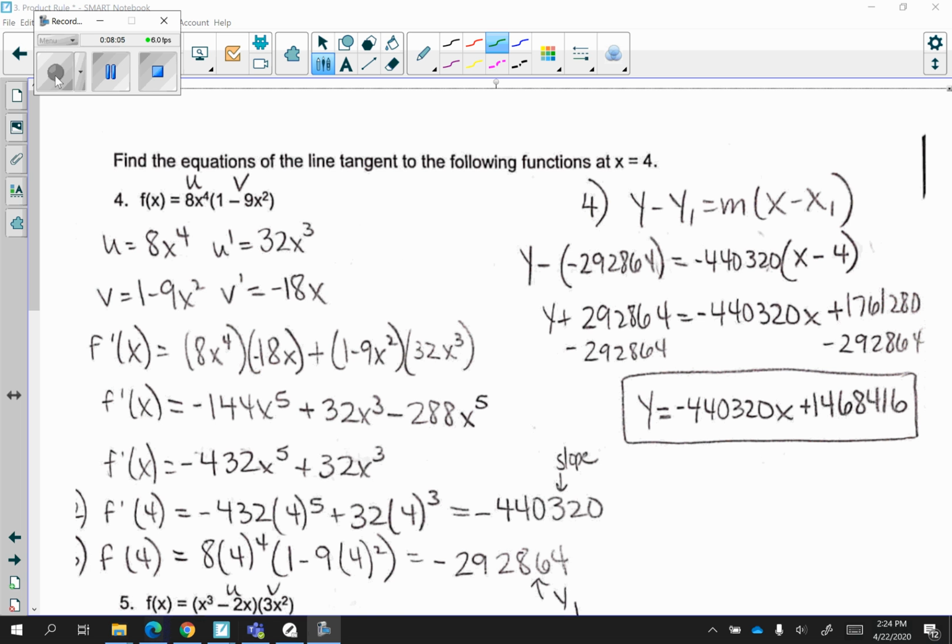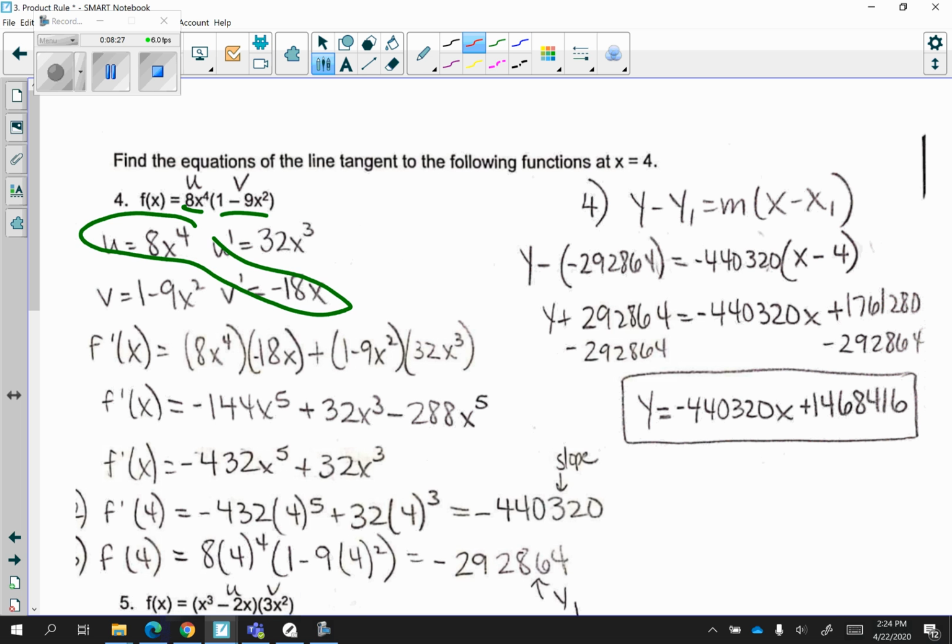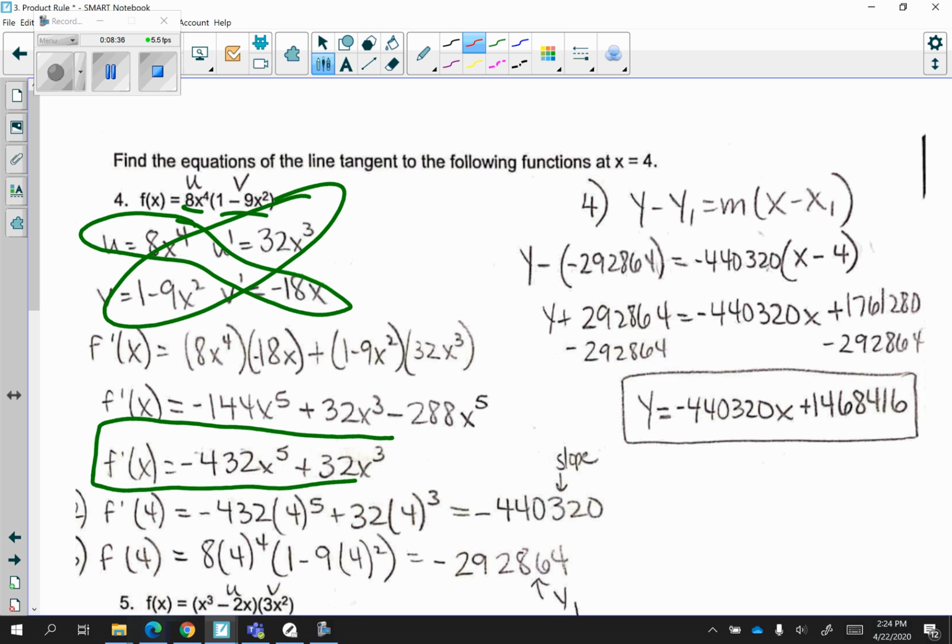So here are the answers. I know it looks a little bit daunting because there's a lot of work here, but we're just going to talk it out. So I represent u and v each separately. I found the derivative of u. 4 times 8 is 32. 4 minus 1 is 3. For 1 minus 9x squared, that derivative is negative 18x. So again, I multiplied on the diagonals and then I added them. So I'm left with this as my derivative.